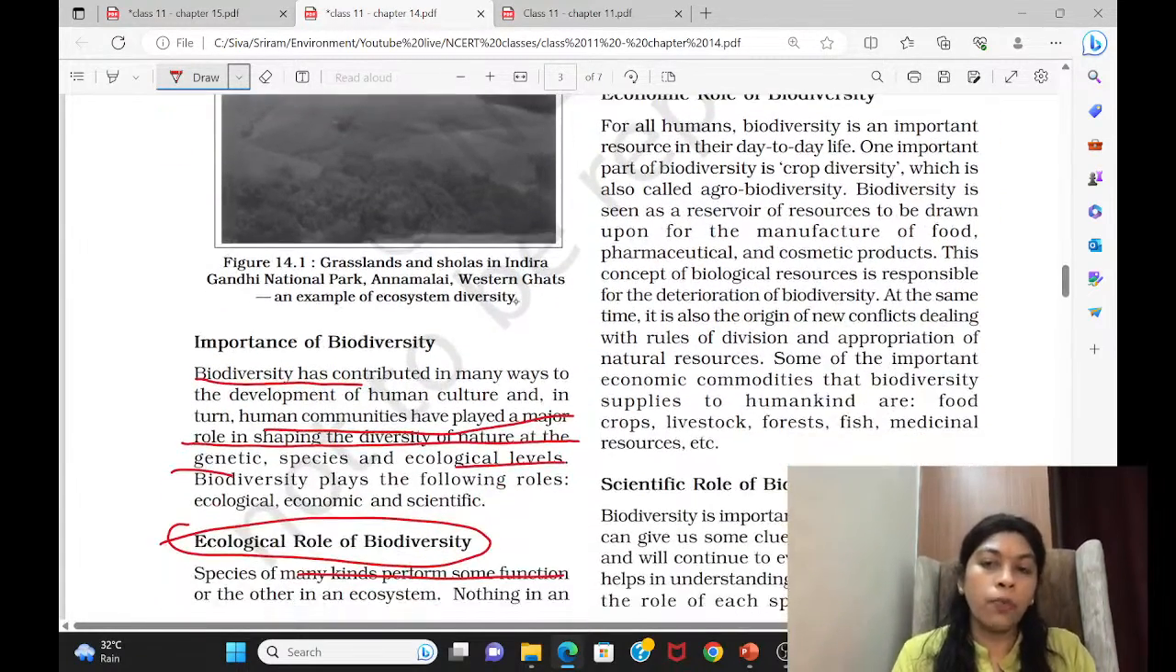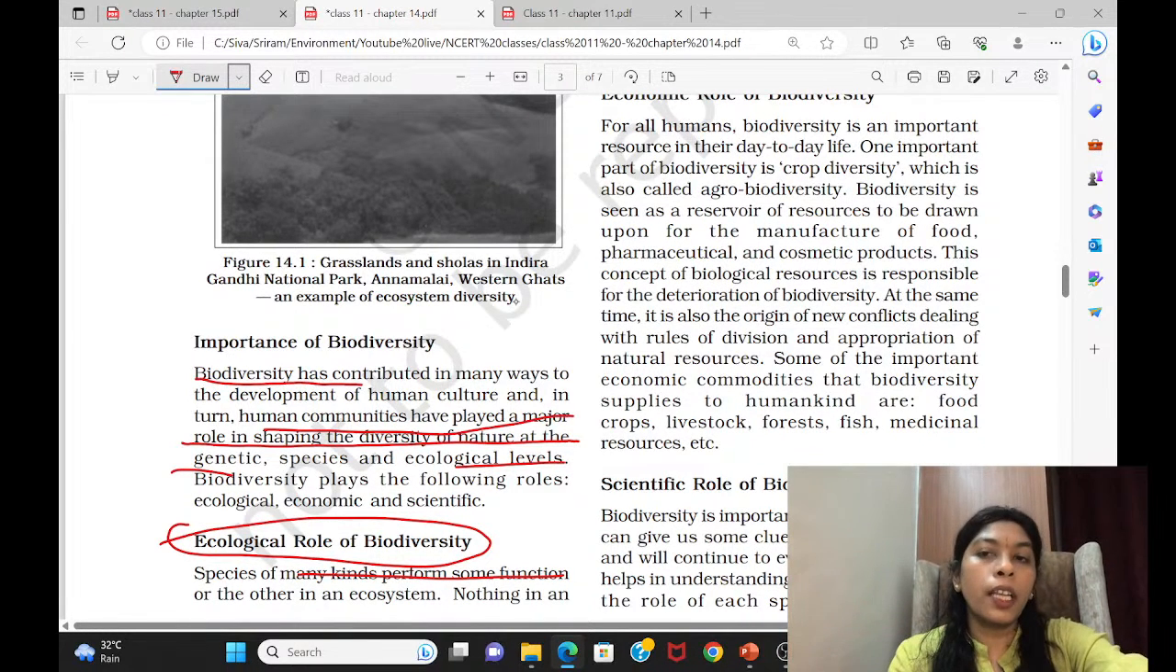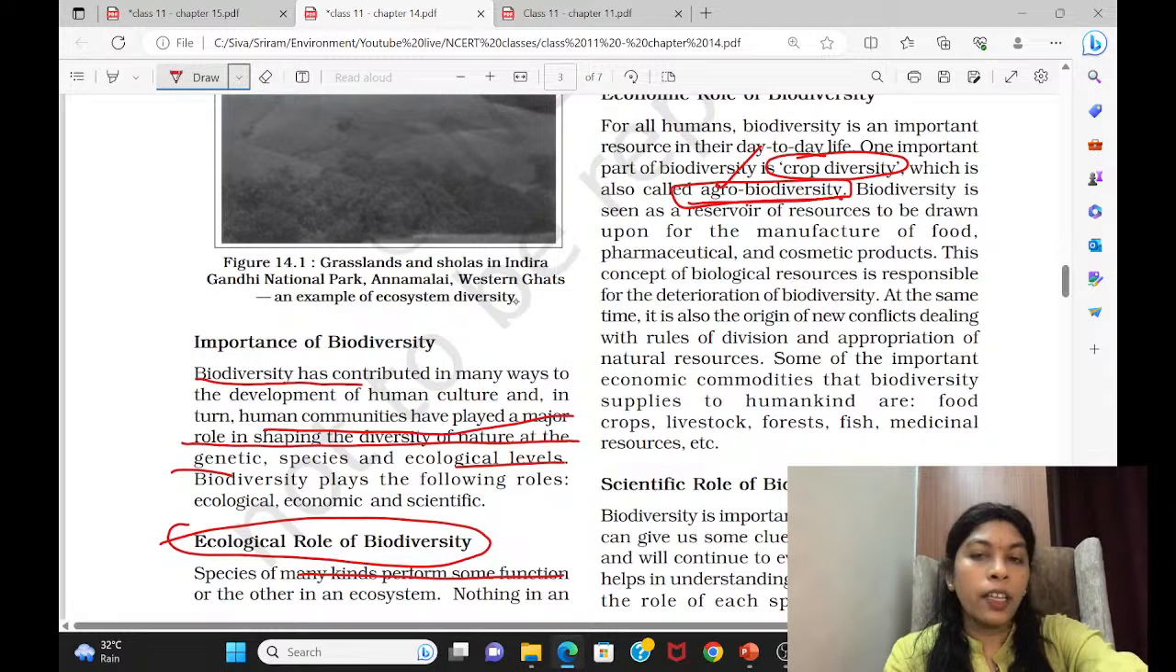Then come to the economic role of biodiversity. In the economic role, they are saying one benefit we get from biodiversity is crop diversity. This is a major economic role, and with this we also call it agro biodiversity. Agro biodiversity is another important topic, and I hope many of you have not come across it. Agro biodiversity sites are there in India. Today, go and search what those agrobiodiversity sites are.